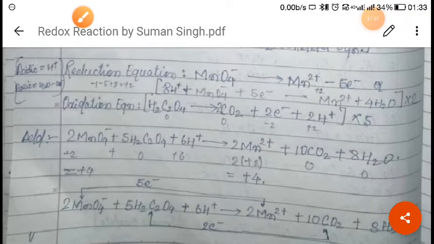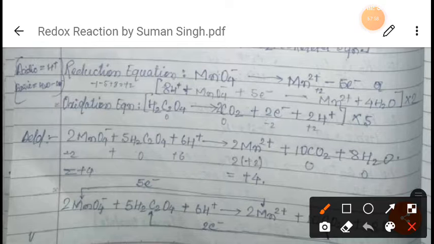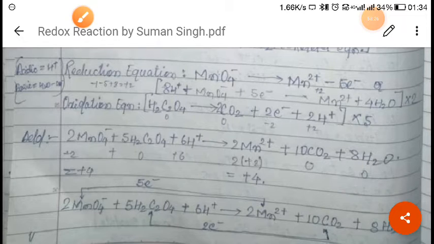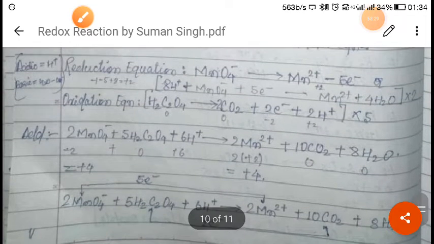Now we have to check the overall charge. For this you see minus 1, after that plus 8, minus 5. So it is becoming plus 2 here, as you can see I have counted. Here also you will get the same thing. Now you will understand from here, we have to balance out the charge.